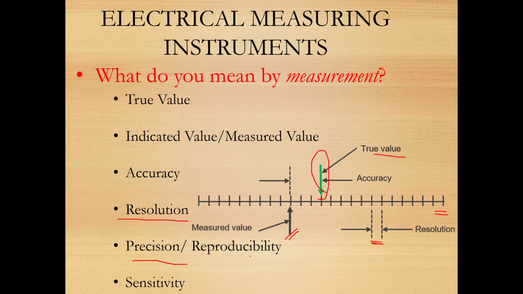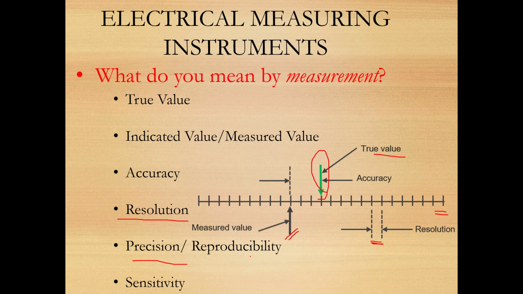I am using the same weight machine, and I am measuring the weight again and again. Let us take that the true value of the weight is 3 kgs. Using the same weighing machine, at first I am getting 2.9 kgs. Then I am getting 3.2 kgs. Then I am getting 5 kgs.